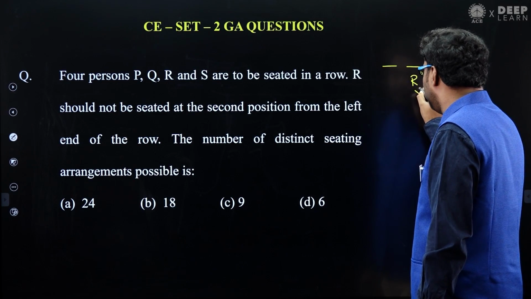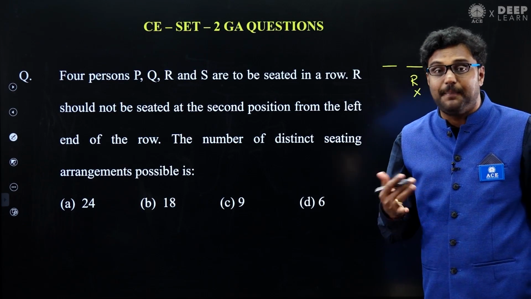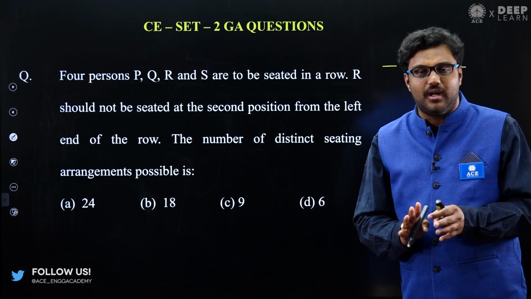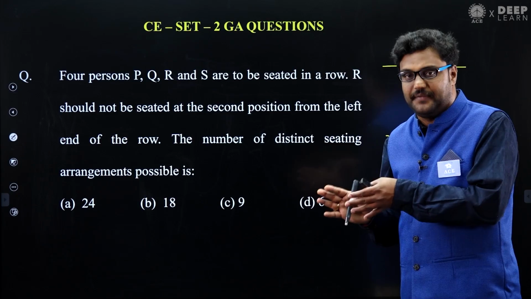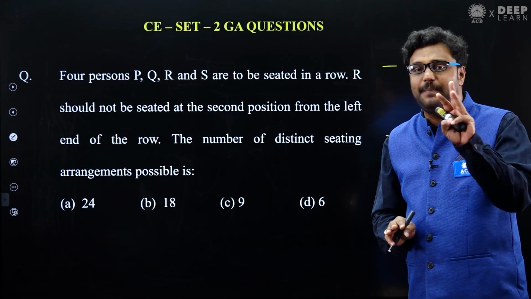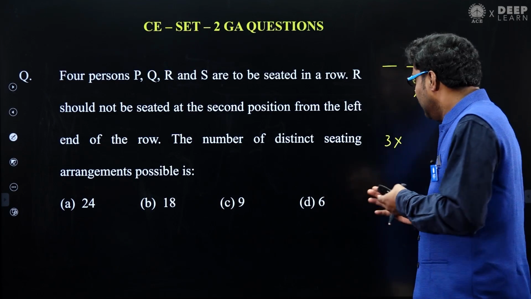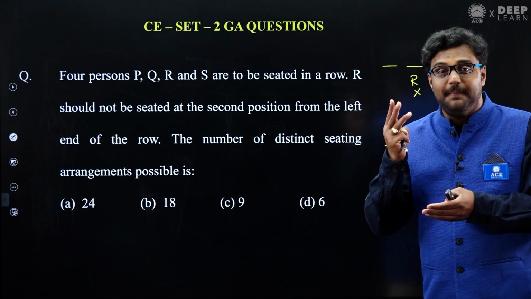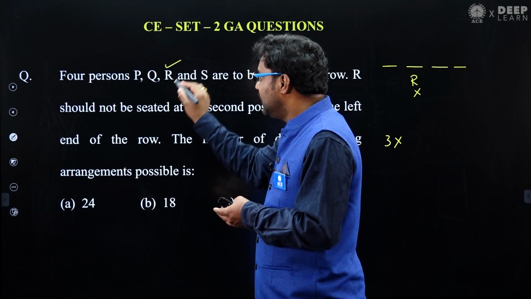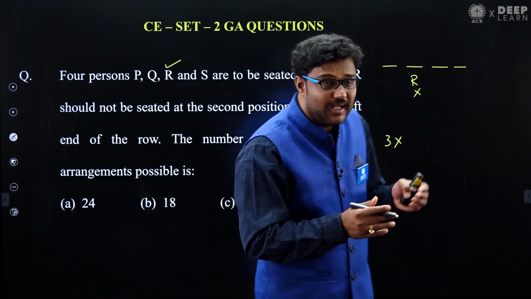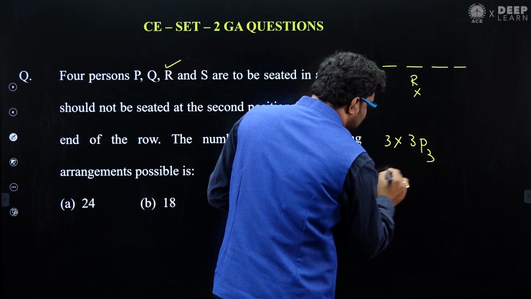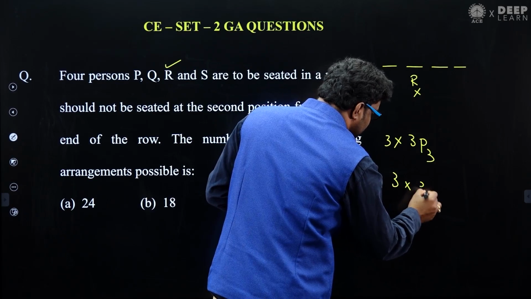R cannot sit here, which means R has 3 possibilities, 3 positions to sit. R is not seated at the second place from the left hand, so he still has 3 places to occupy. Once R is settled, 3 people are still there, P, Q and S, and 3 places will be left. We can say 3P3 or 3 factorial ways.